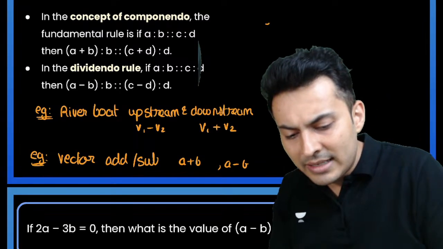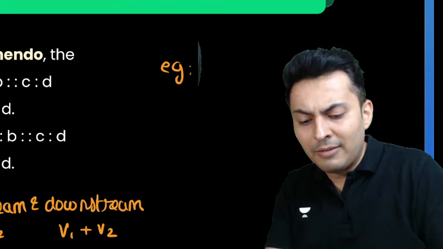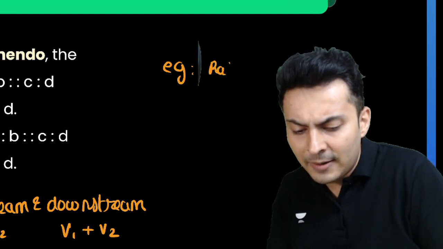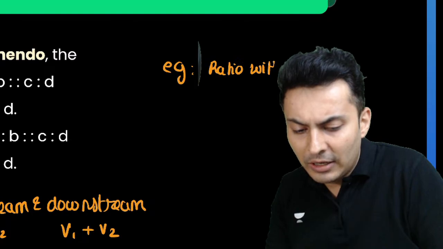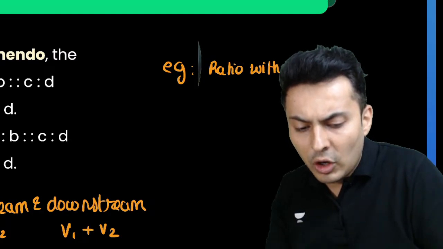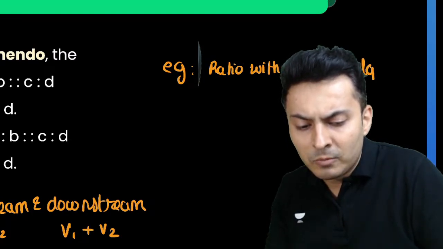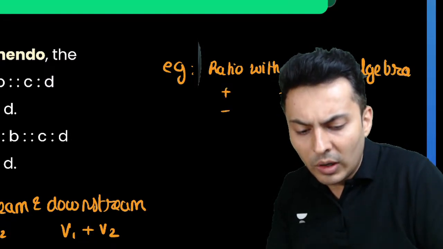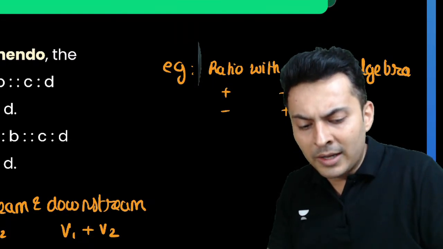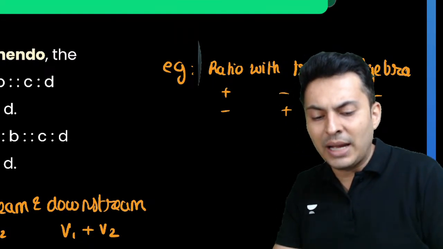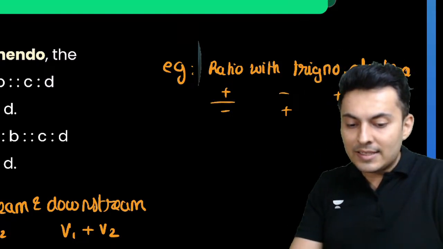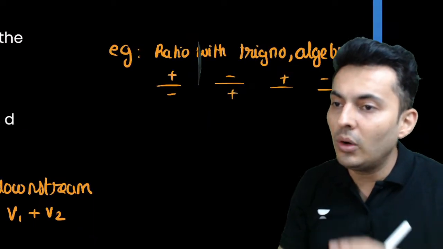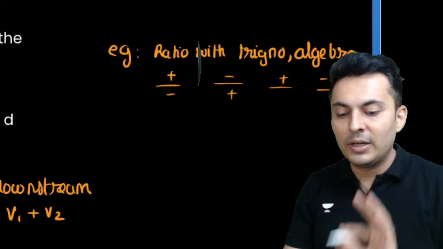Many other places also, when some ratio is there with some trigonometry or some algebra, and you see plus on the top, minus below, or minus on the top, plus below, or just plus on the top or just minus on the top, you will definitely be using the componendo or dividendo or componendo dividendo property.